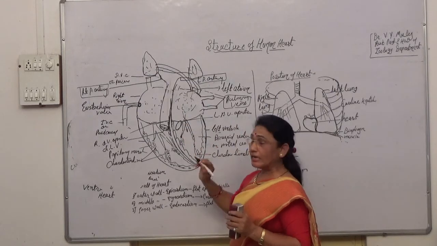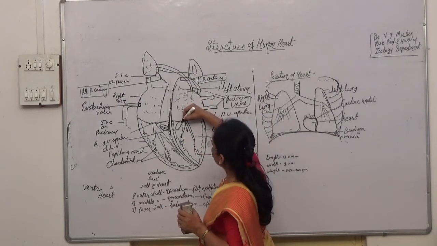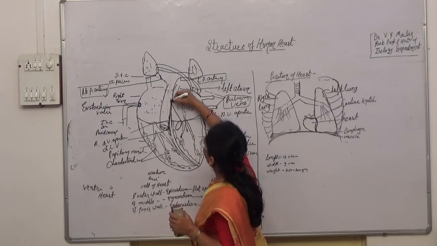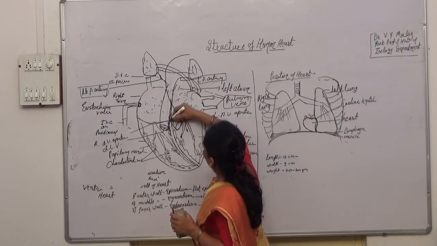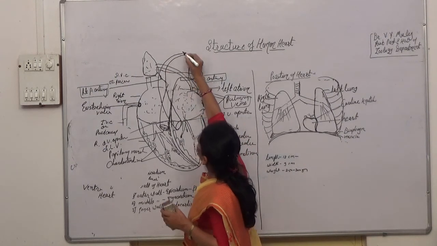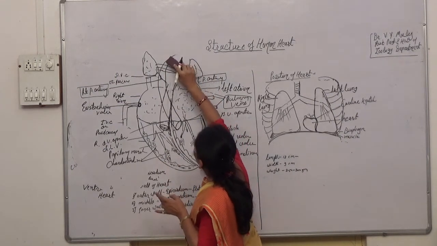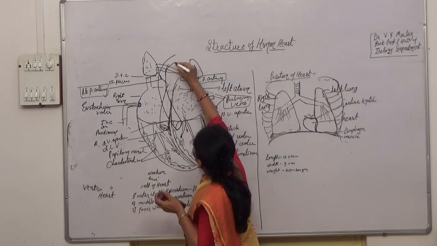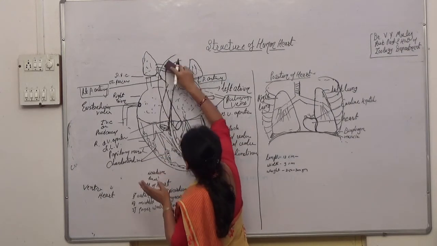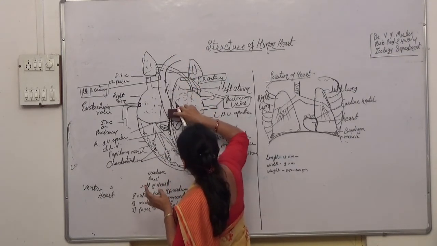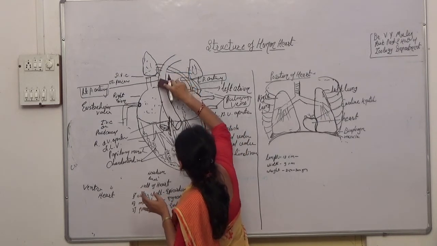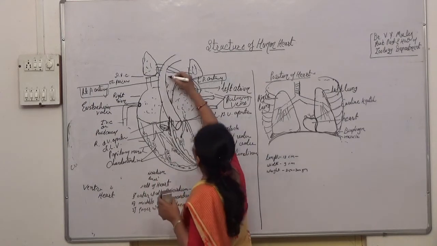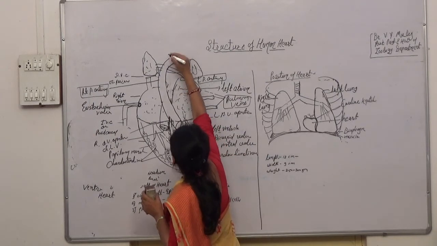It arises from the left ventricle and goes upward, and it gives many branches here. This large vessel is called the systemic aorta. It gives many branches.